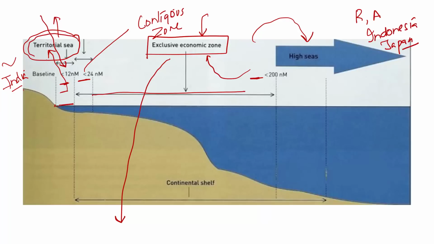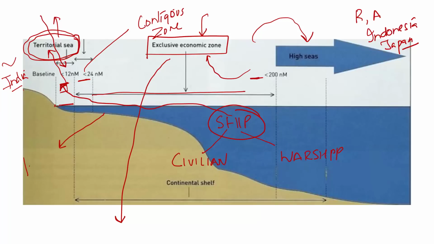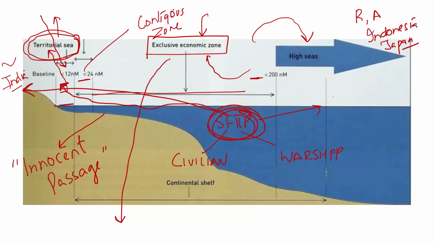But when we look at this territorial sea, does that mean a ship, whether it is a civilian ship or a warship, of another country cannot enter the territorial waters of India? Yes, it can enter, and the Indian government will provide for an innocent passage. Innocent passage means this ship should not be detrimental to the peace, the security, or the goodwill of India. That means this ship should not activate its weapon sensors.